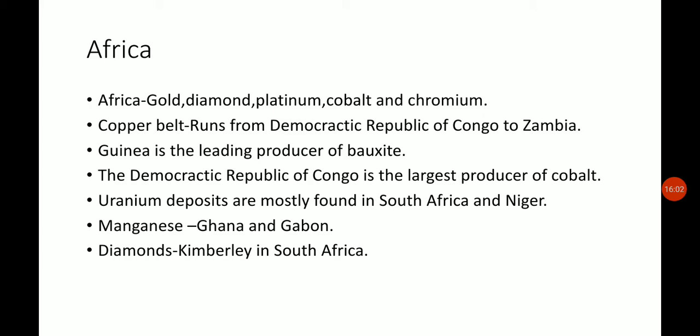We also have other minerals: uranium deposits are mostly found in South Africa and Niger, and in other places like Ghana and Gabon we have manganese. Diamonds are also found in Kimberley in South Africa. That is, diamonds are mainly found in Kimberley in South Africa.